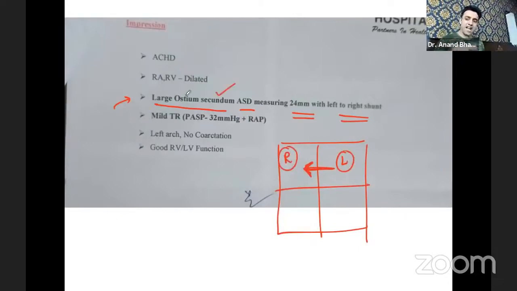I told you the most common type of ASD is the ostium secundum type of ASD. It's the most common. So this patient is having a large ostium secundum ASD measuring 24 millimeter, right?